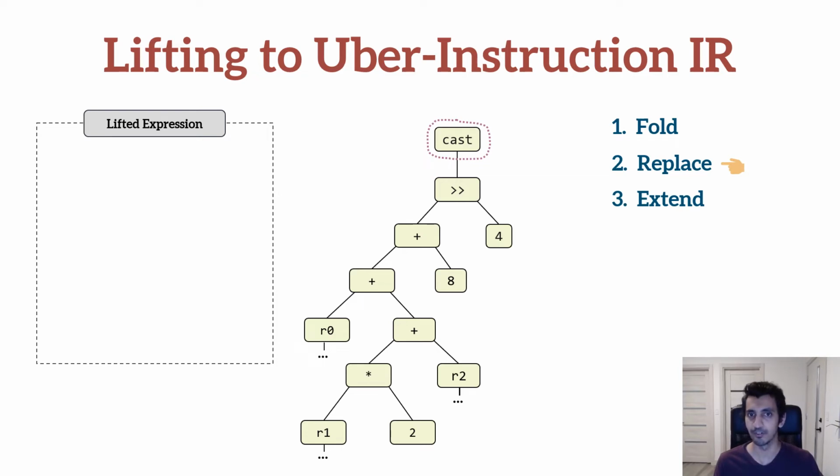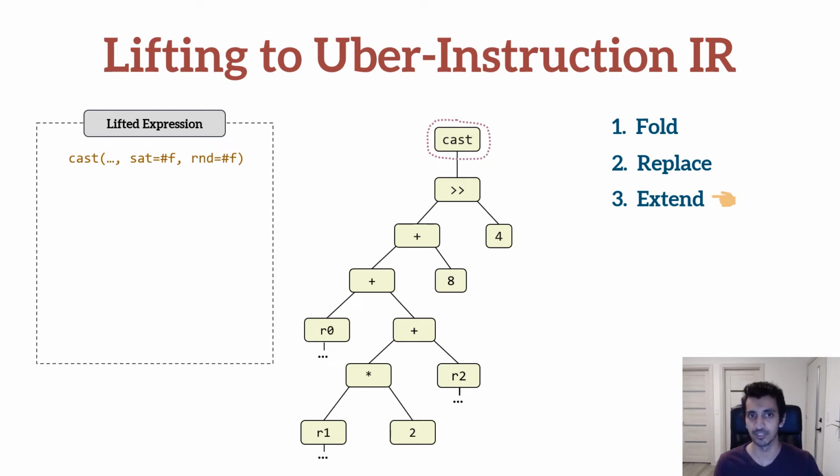In this step, we try to replace the last uber instruction in our lifted expression. Once again, since there is nothing to replace yet, we move on to the third and final step, extend. In this step, we try to synthesize a new uber instruction that can represent the semantics of this operation and add the synthesized uber instruction to our lifted expression. The synthesizer returns the cast uber instruction with the round and saturate flags set to false.